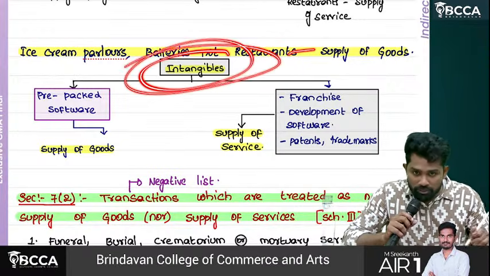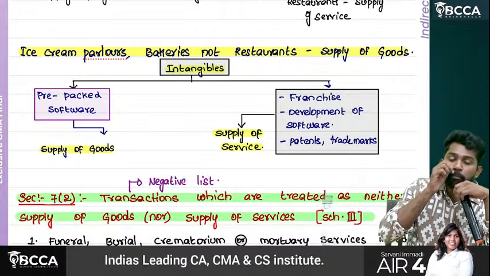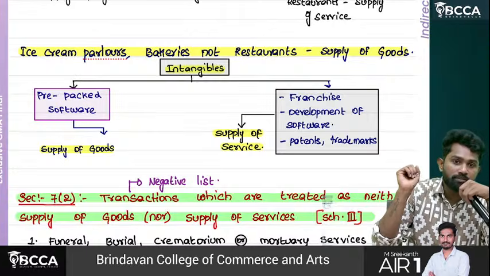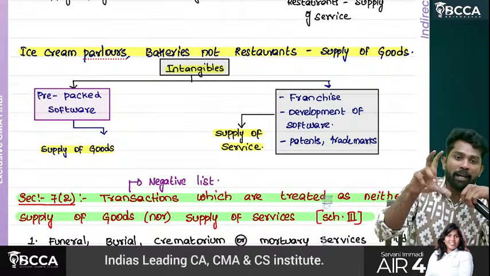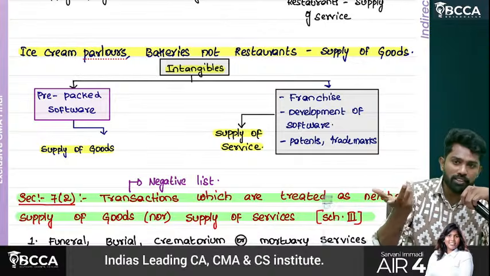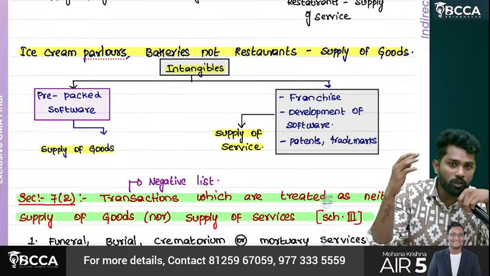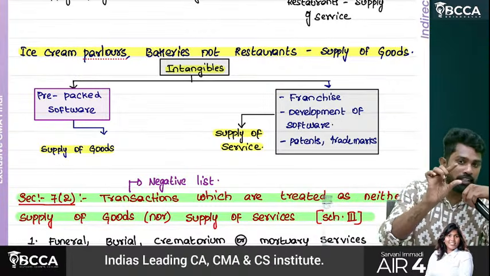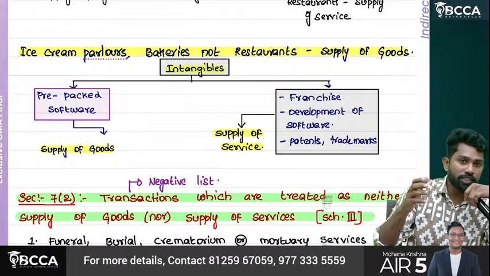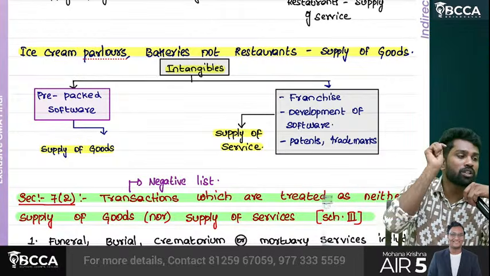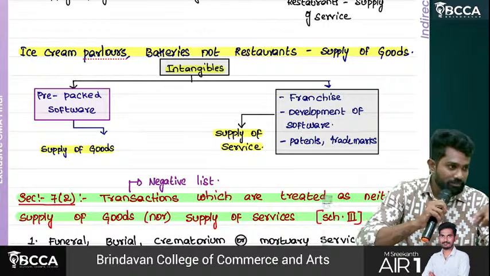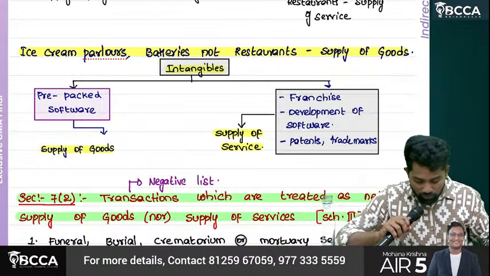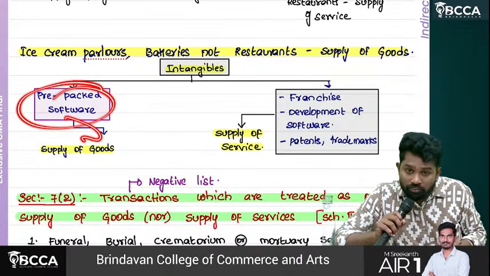Then intangibles. Intangibles, when they are pre-packed and sold, like an audio cassette, a movie loaded in a DVD, or pre-packed software. These days mostly we can't see these things, as we download software and movies directly through the mobile. But previously CDs were sold with pre-packed software. I don't know how many of you remember, even the old laptops had a CD drive, and the antivirus and all would be inserted through a CD. So those are pre-packed software, supply of goods.